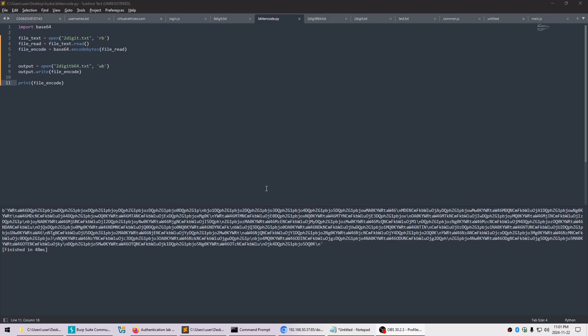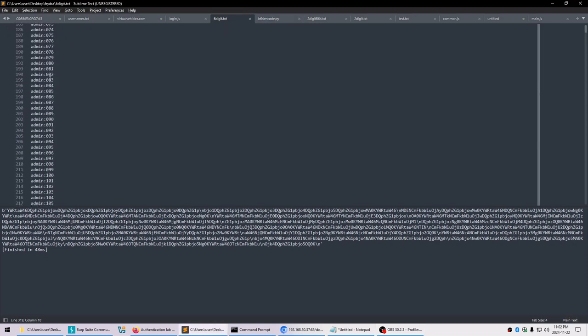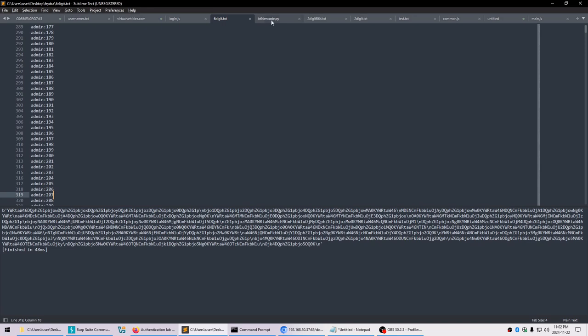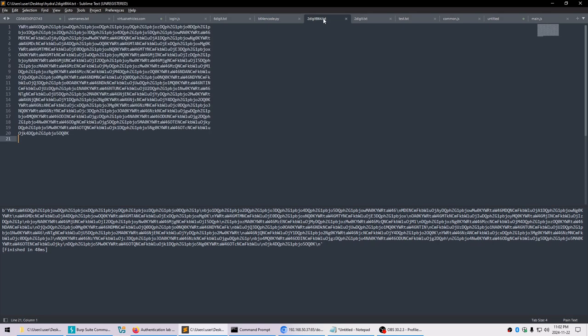Well, that just turned into a rabbit hole. All I'm trying to do is convert my username password combinations into base 64, and it appears that this is what I stole off of the internet. I just open up the file to read bytes, and then you literally just use base 64 to encode the bytes, and then you write it out. And then when I open it up, it looks like this. But the thing is, that's actually correct.